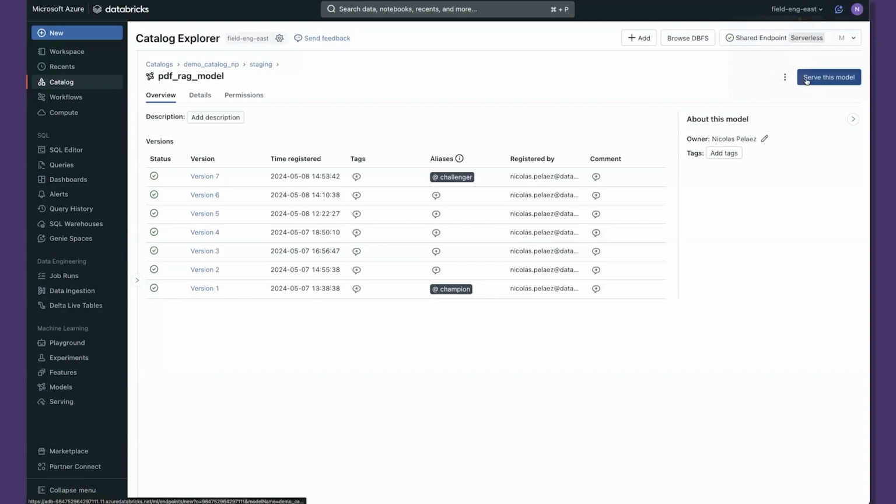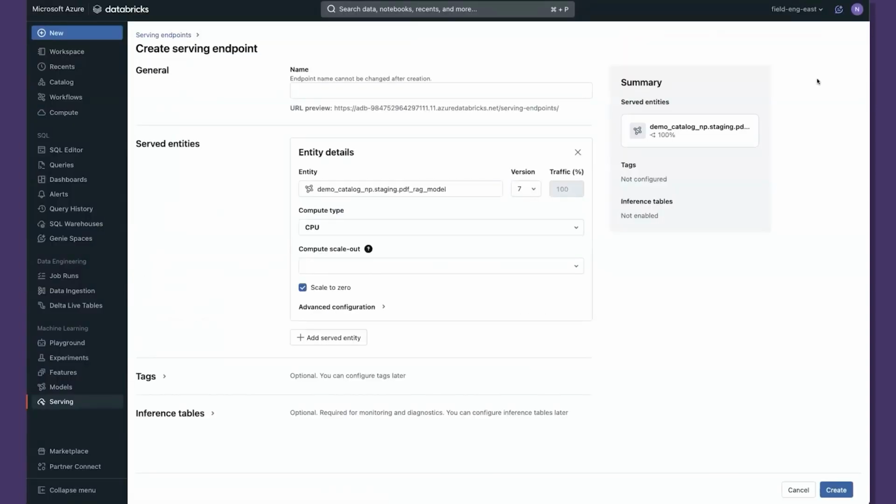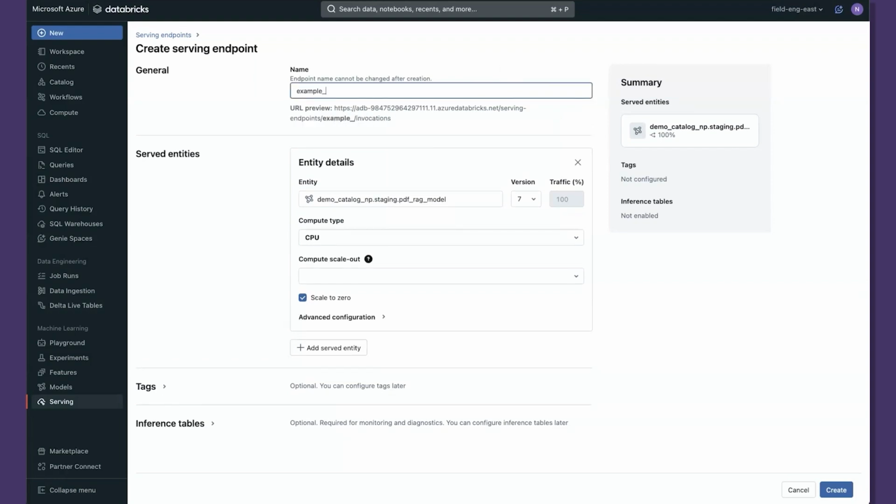And now on the top right, you'll see this button that says serve this model. Let's go ahead and click that. This is going to take us to Databricks model serving. So what Azure Databricks model serving does is lets us expose our model via an API so that we can build applications on top of it. So we're going to give it a name, and we're going to tell it this is the model that we would like. We'd like version 7.